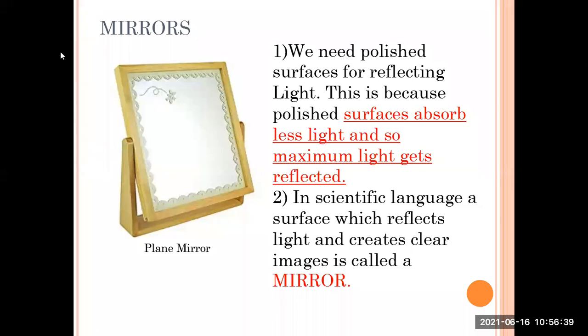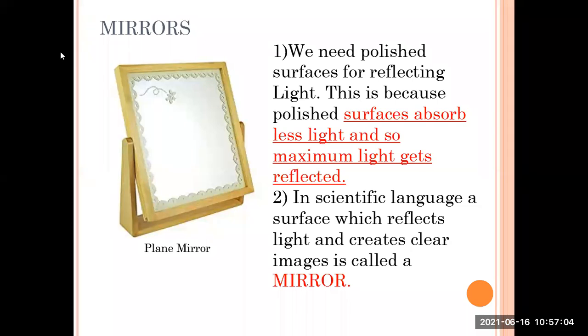More about mirrors we are going to see. We need polished surfaces for reflecting light, because polished surfaces absorb less light, and so maximum light gets reflected. Now, if you have observed, if you place a light in front of a mirror, the light is reflected brightly.